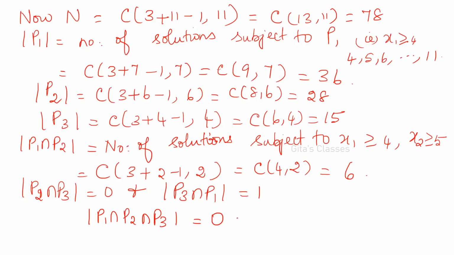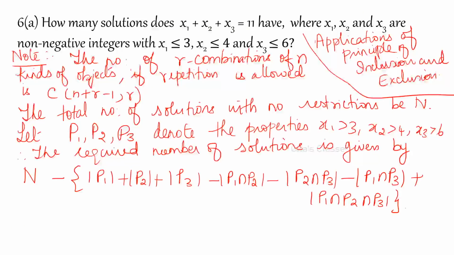The common values will not be there. So now, substituting, the required number of solutions will be capital N minus, you have to substitute all these things in the formula.